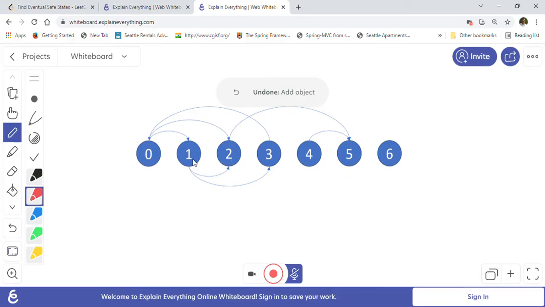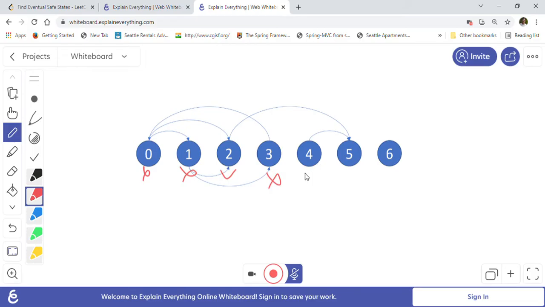Also if we look at 1, right? From 1 we can go to 3, and from 3 we can go to 0, and from 0 we can again go to 1, right? So 1 is not a safe node. So this is not a safe node. This is also not a safe node. This is a safe node because from 2 to 5 directly we can go. 3 is also not a safe node, right? Because from 3 to 1, 3 to 0 we can go, from 0 to 1 and again 1 to 3, right? So it's a cycle, which means that we have a path which is not ending in a terminal state basically, right? So it's not a safe node.